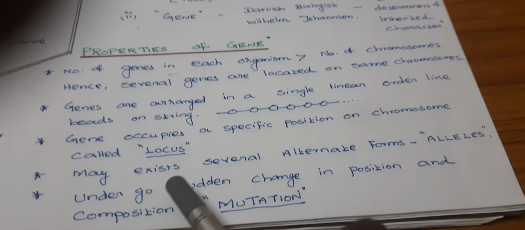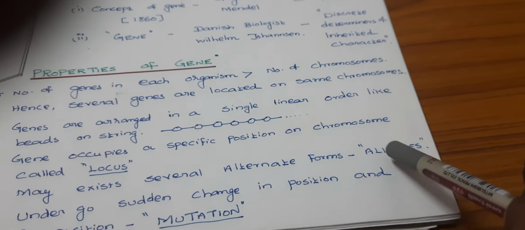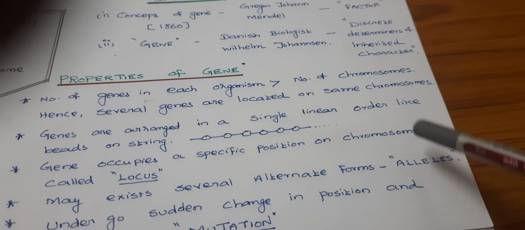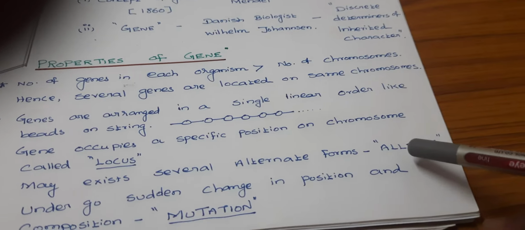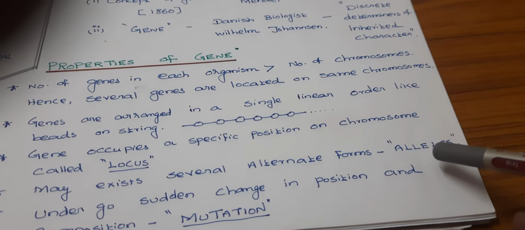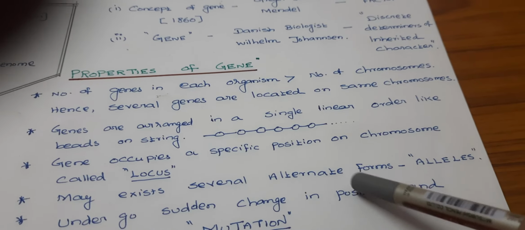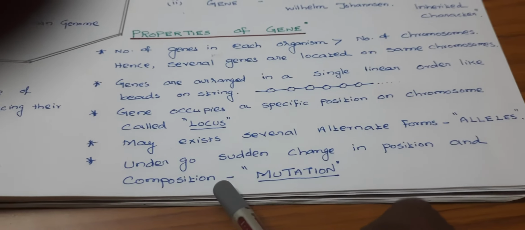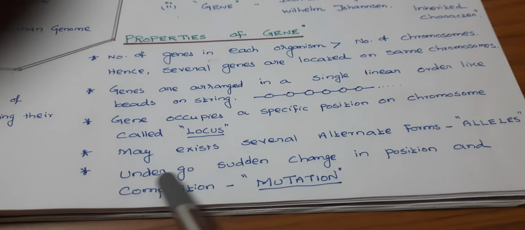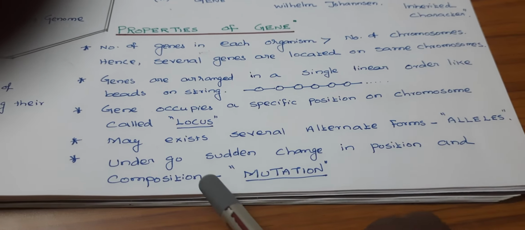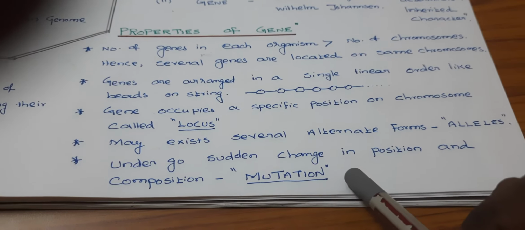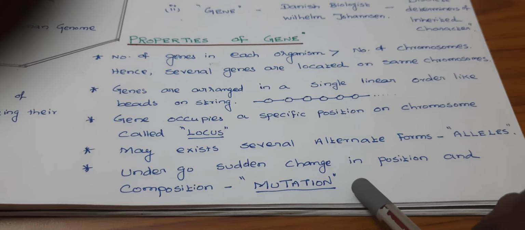Then a gene may exist in several alternate forms as alleles. You studied in genetics the dominant allele as well as the recessive allele. That means the alternate forms of a gene are called alleles. And one of the most important properties, the neogenetics concept: the genes undergo sudden change in position and composition, called mutation.